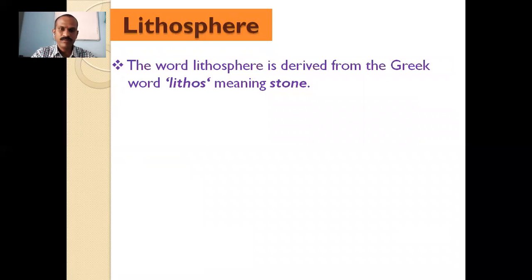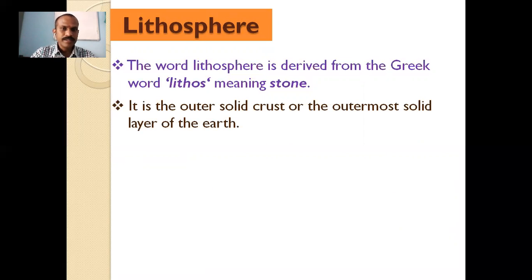That layer of the environment is the lithosphere. It is the outer solid crust, the outermost solid layer of the earth. Solid means from the surface to some distance inside the earth.